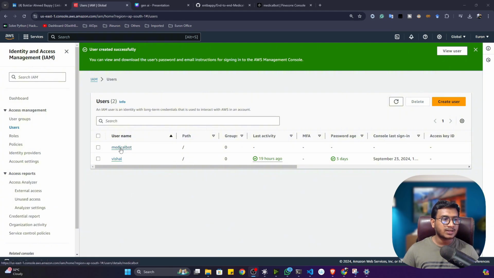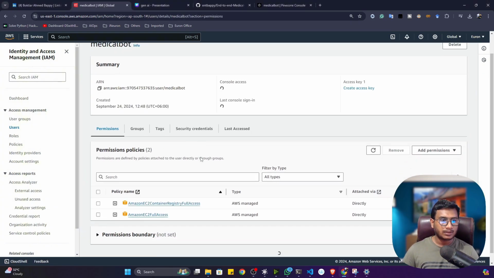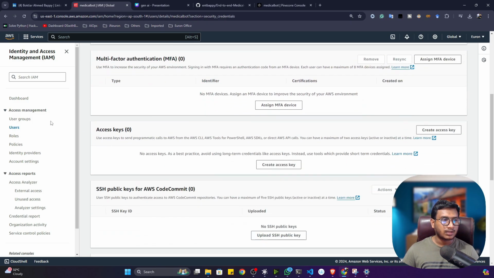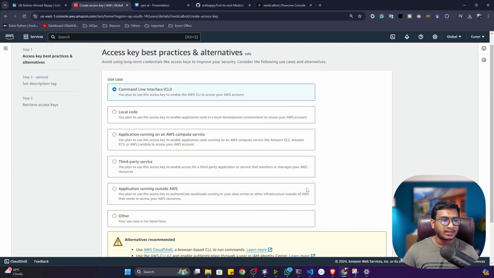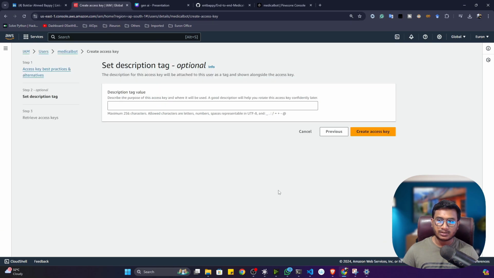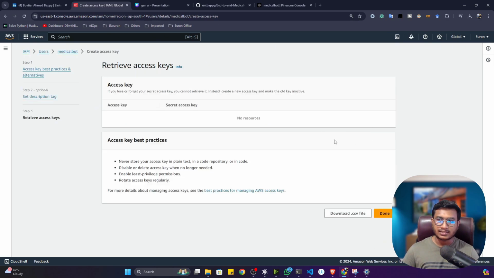So guys, as you can see, my user has been created. Now I'll click on the user. Then here you will get one option, security credentials. Just click here. Then you have to create an access key. So click on create access key, select command line interface, select that I understand the above recommendation, and click on next. There is a next button, just click on next. Now create the access key here.